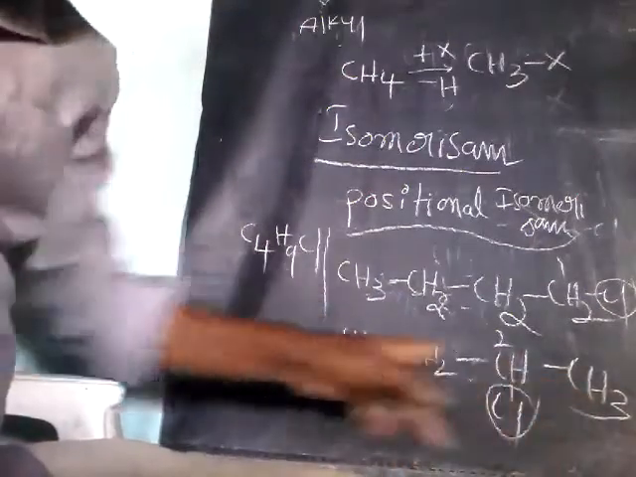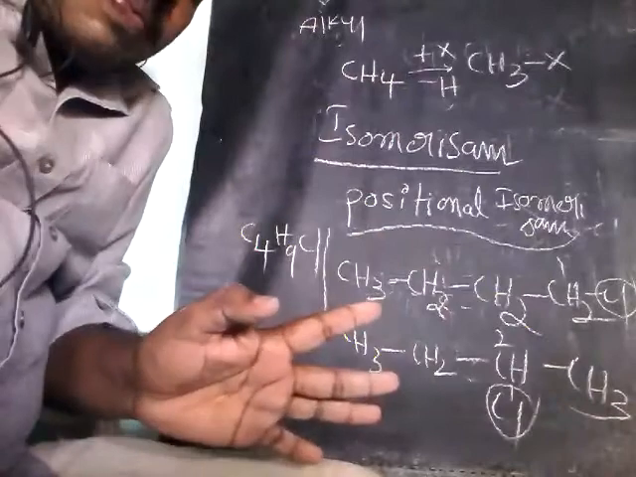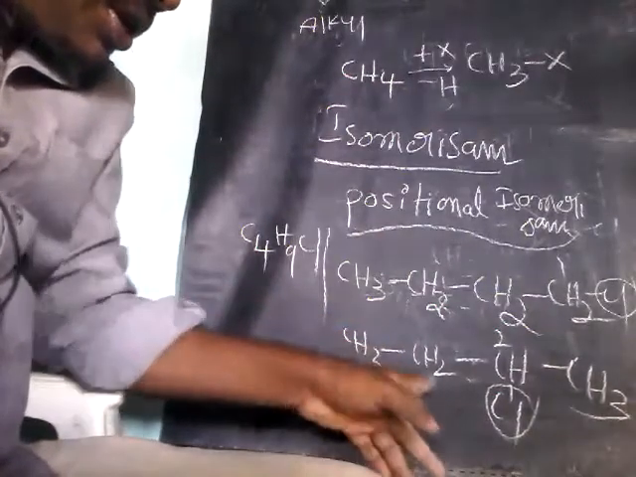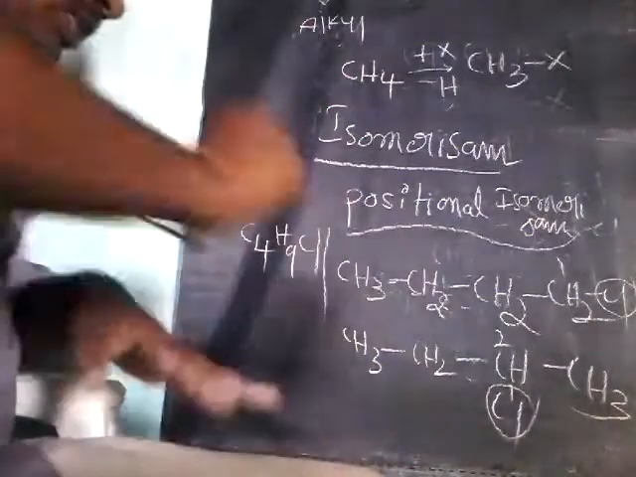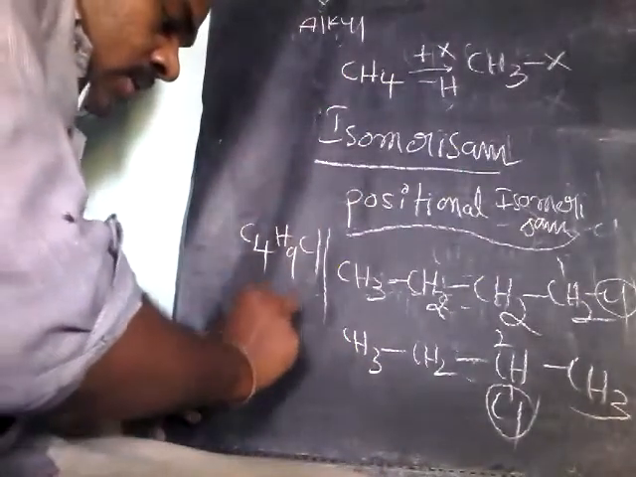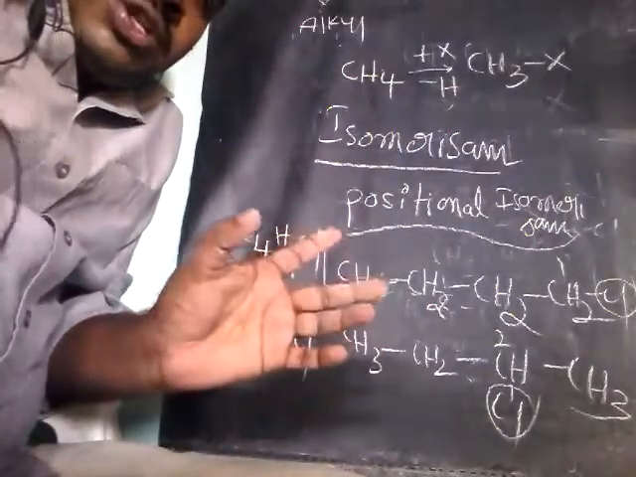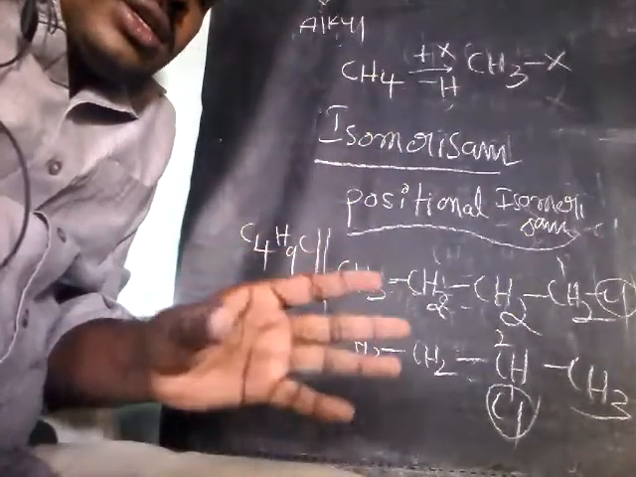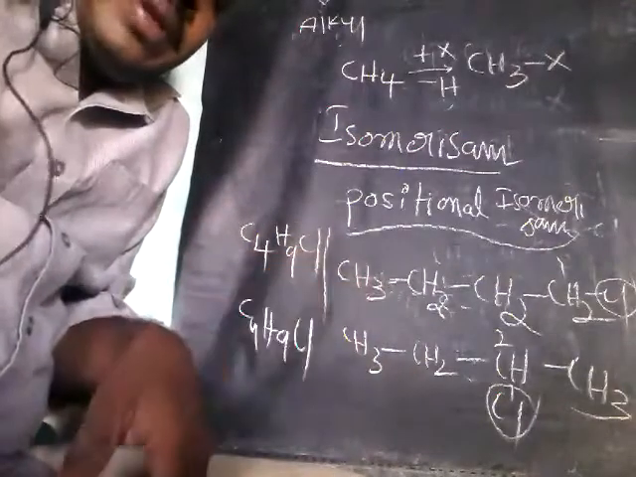It also has the same molecular formula. Count the total number of carbons: 1, 2, 3, 4 carbons. And the number of hydrogens: 3, 5, 8, 9, and 1 chlorine. It also has the same molecular formula, C4H9Cl. So like that, alkyl halides will exhibit positional isomerism. Okay, thank you.